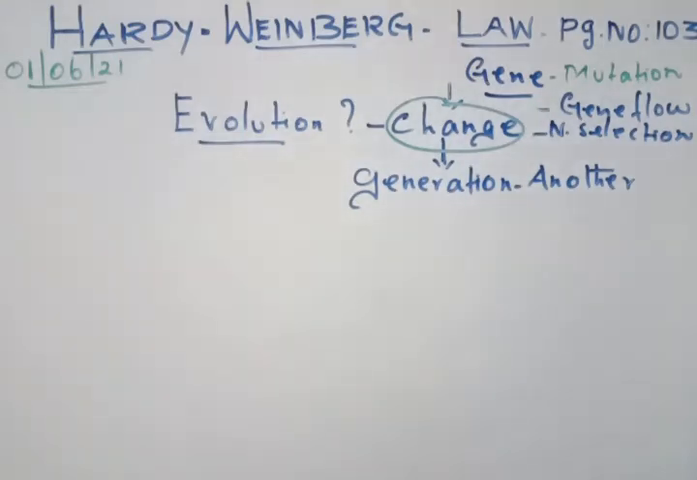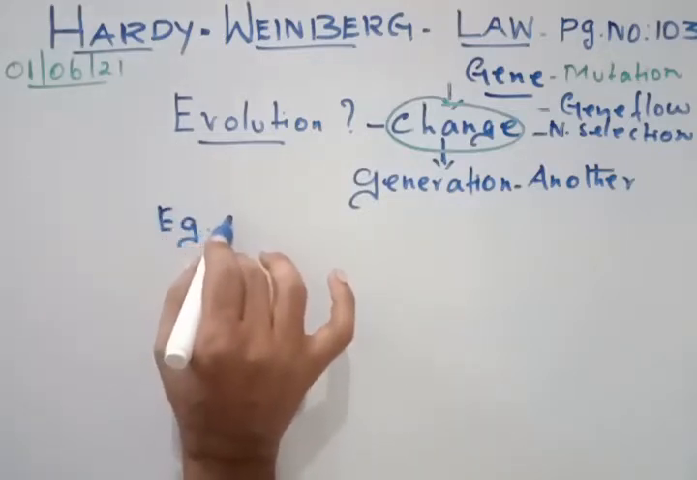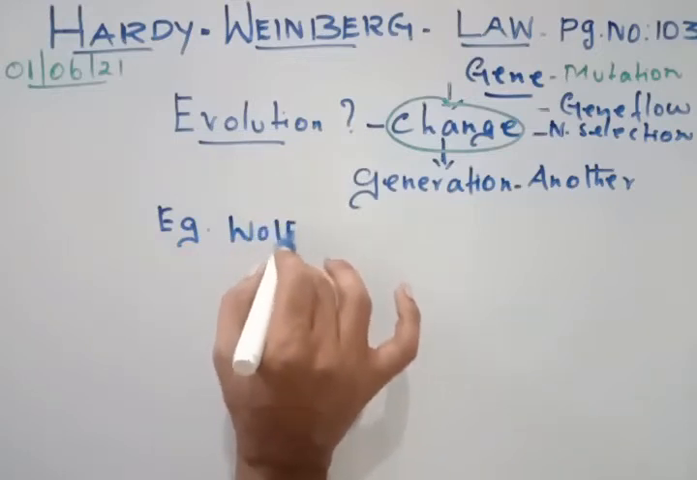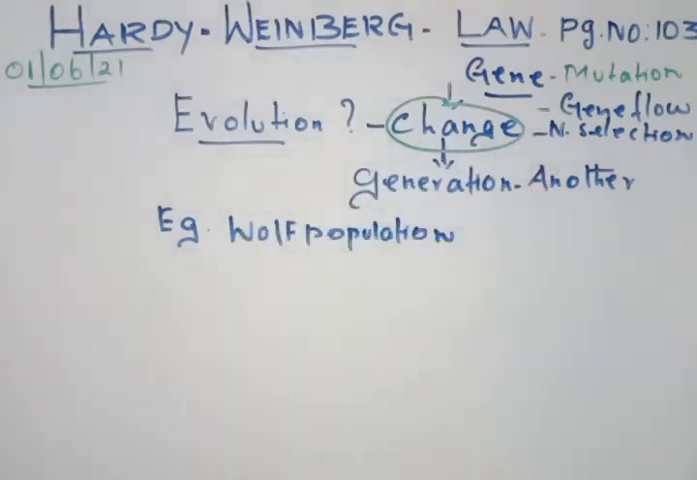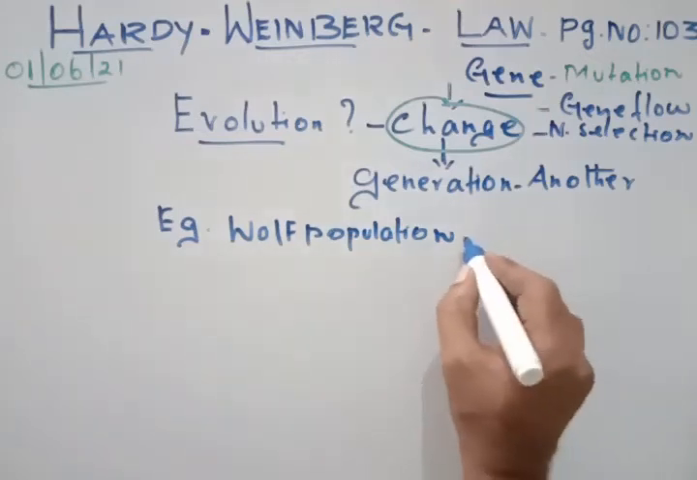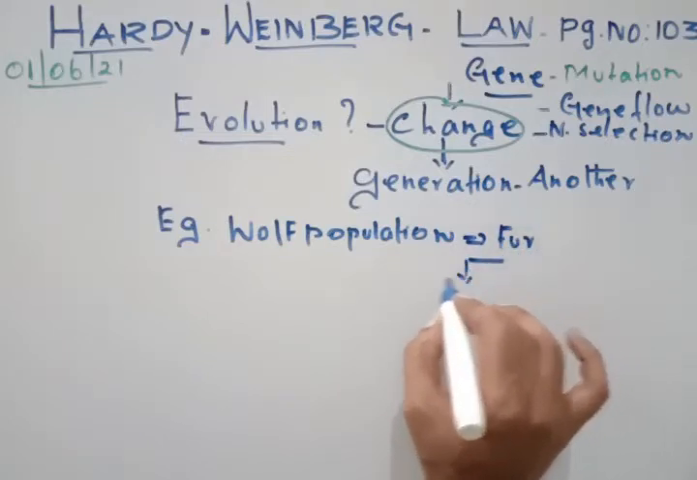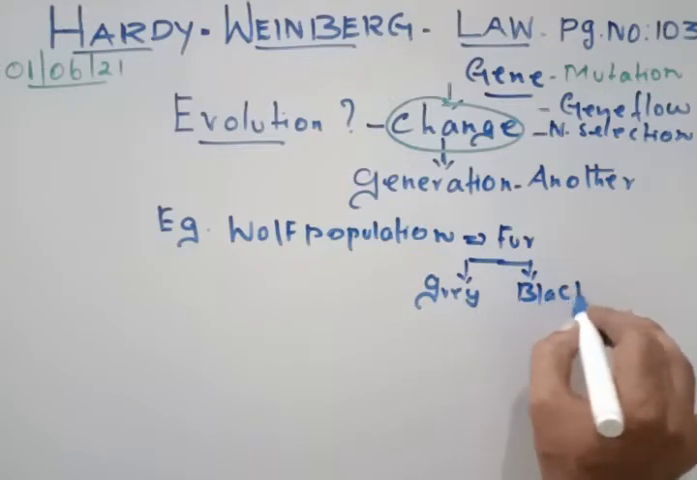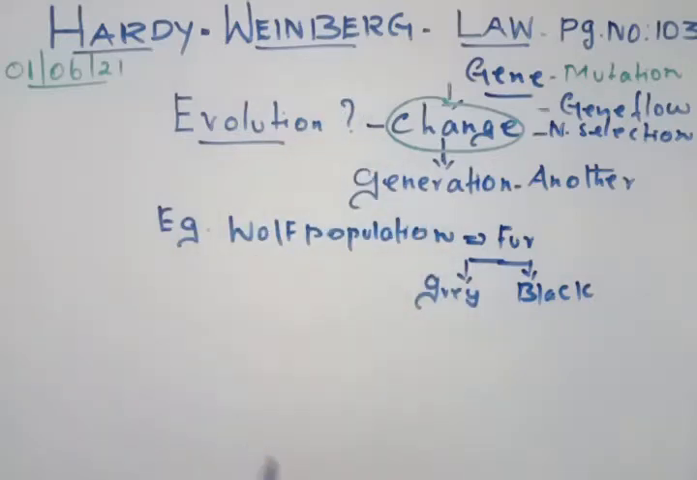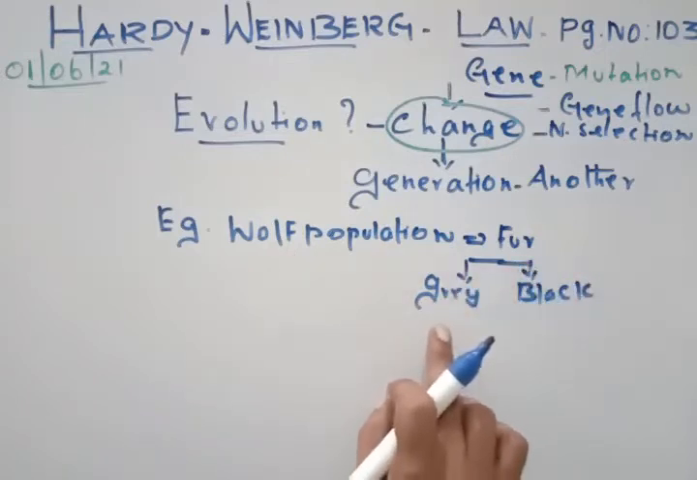For example, consider the wolf population, an example we use to talk about the changes taking place in evolution. In the wolf population, the color of the fur has changed from gray to entirely black. So this is an example of evolution. In the wolf population, the fur has changed from gray to black.